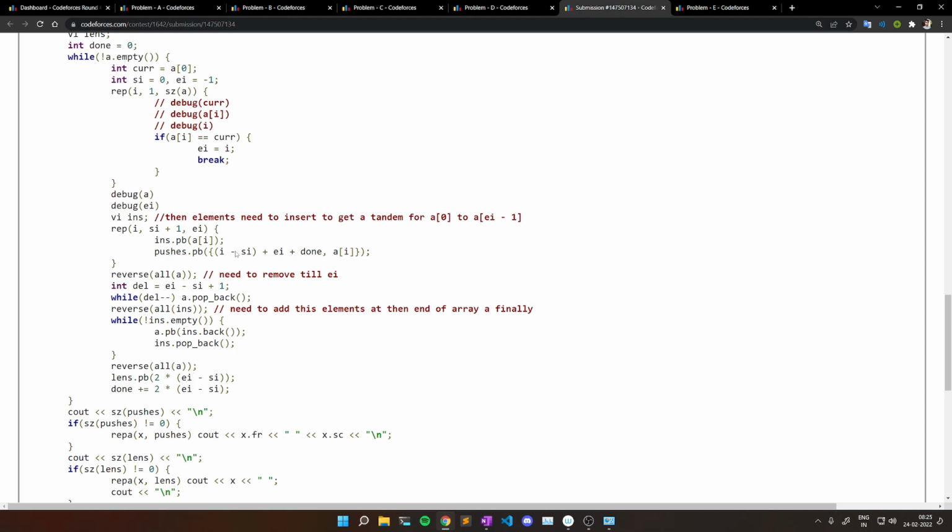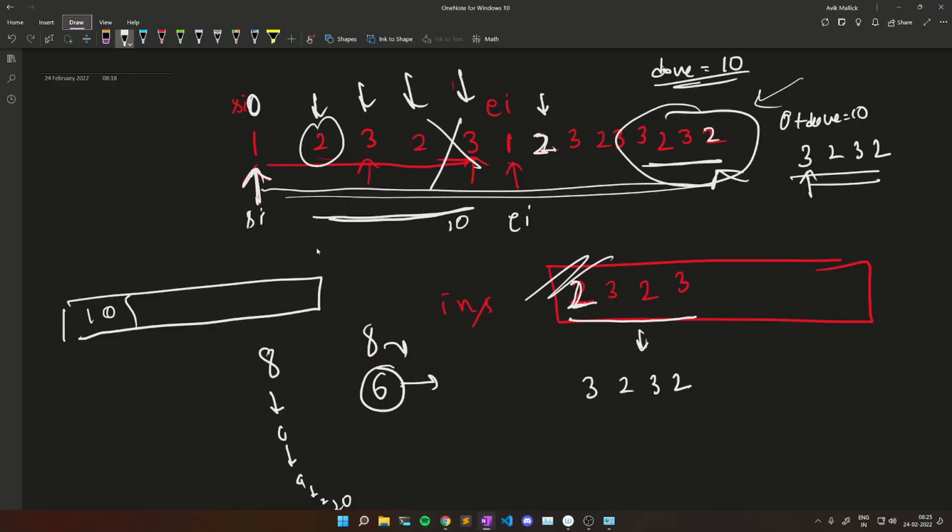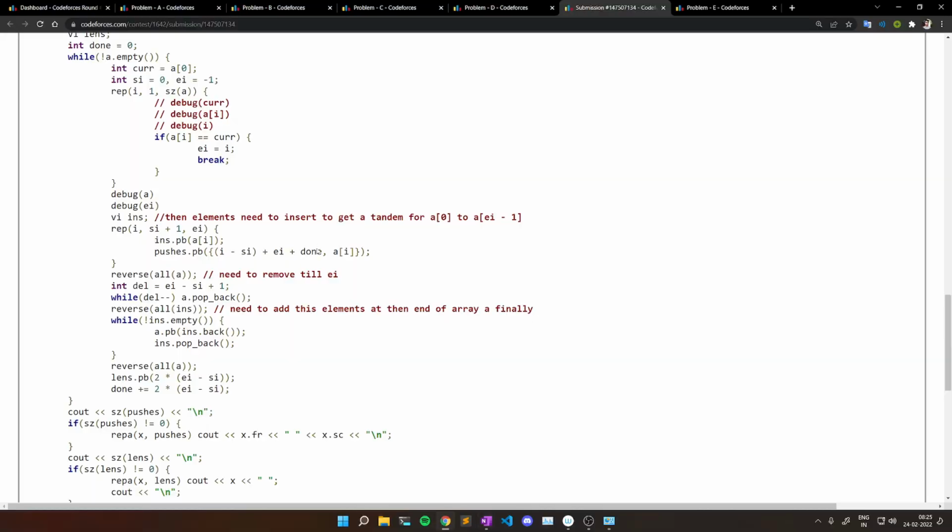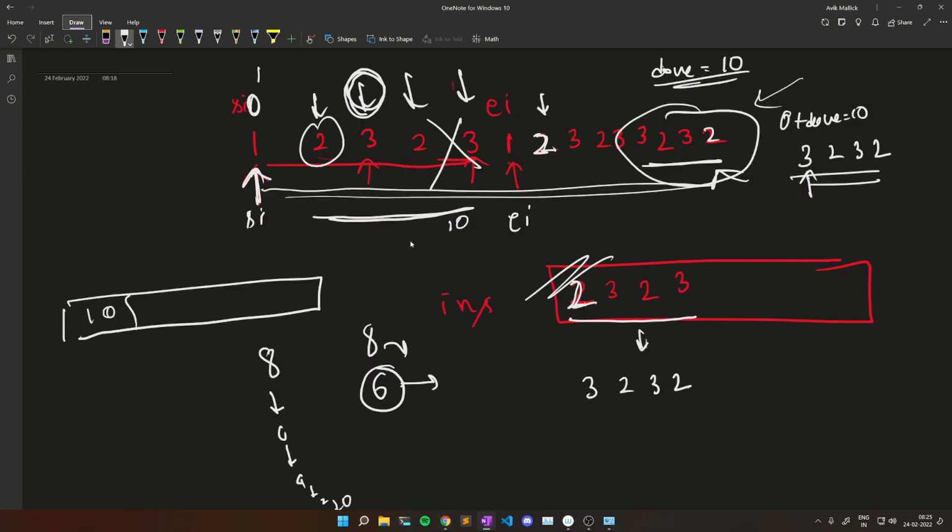Now how is it so? See, let's say we are inserting for this element. So this is 2 elements away from our starting index, right? This is i minus si, and we have to put this element 2 indices away from our ending index also, because if this comes just after one element of the starting index, then this should come just after one element of the ending index too, because their order has to be the same. Because if this is abc, then if b comes just after a, here also b will come just after a.